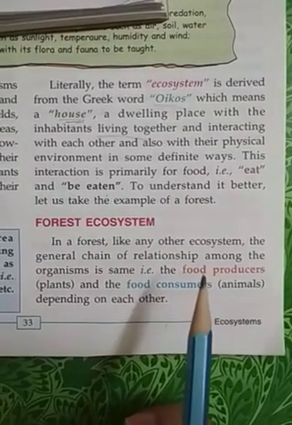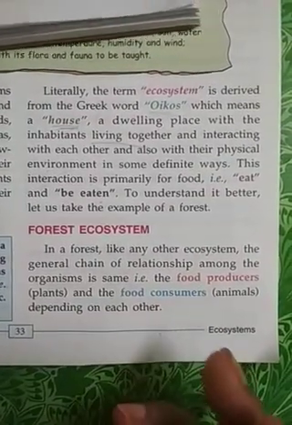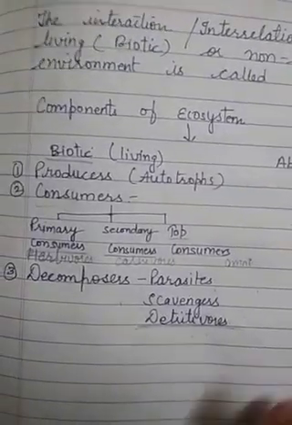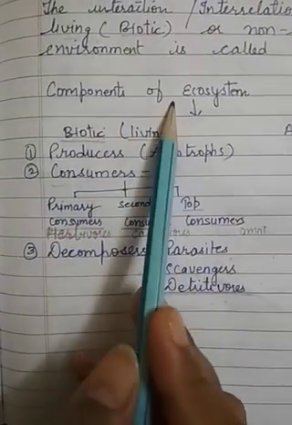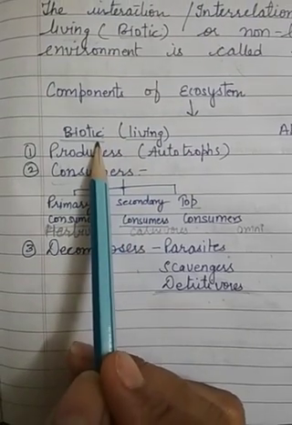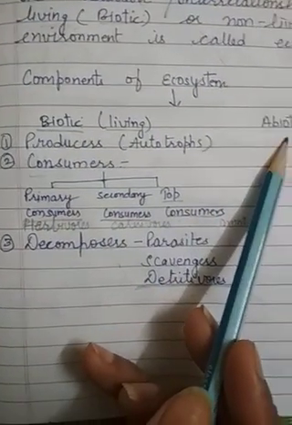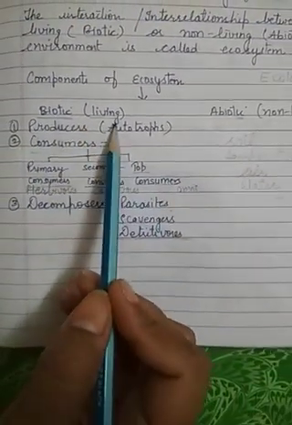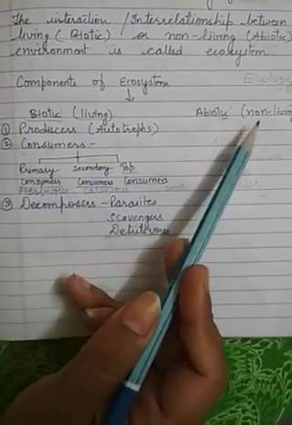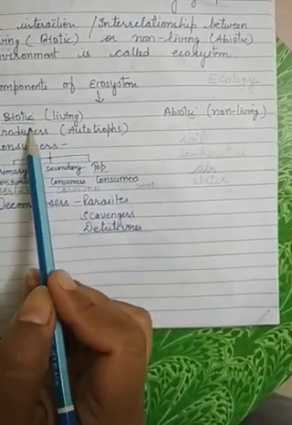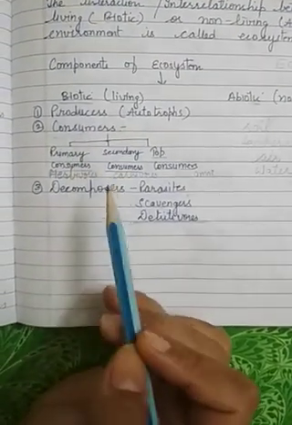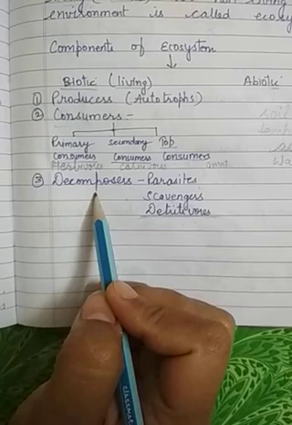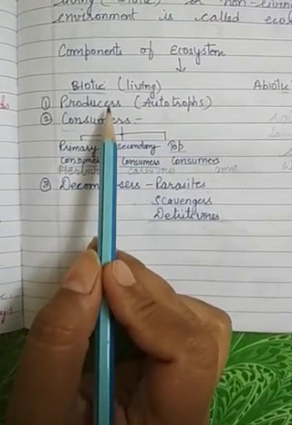Now, there are two components of an ecosystem, as we discussed in the definition: the biotic component and the abiotic component. Biotic means living, abiotic means non-living. The biotic component includes producers, consumers, as well as decomposers. What are producers?